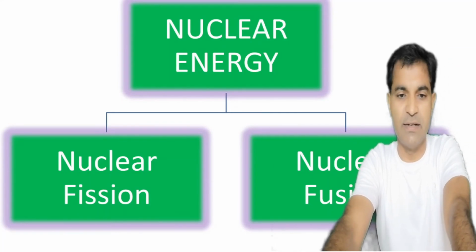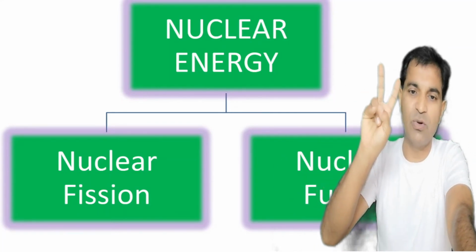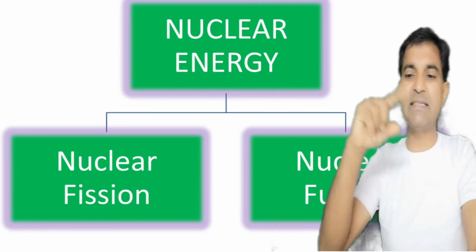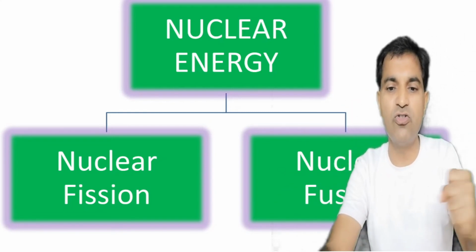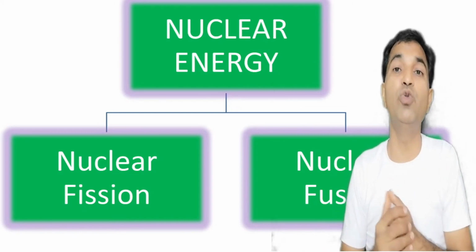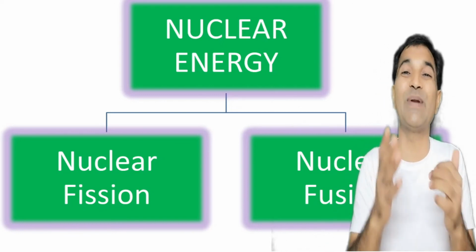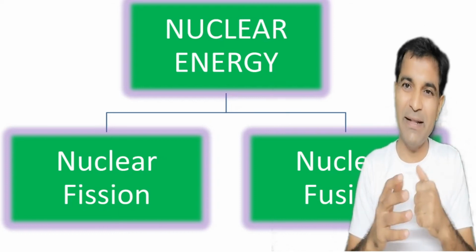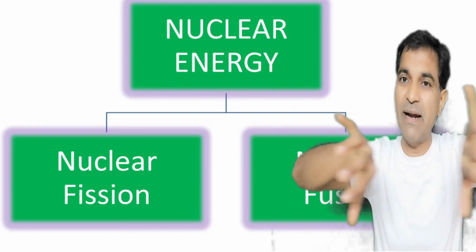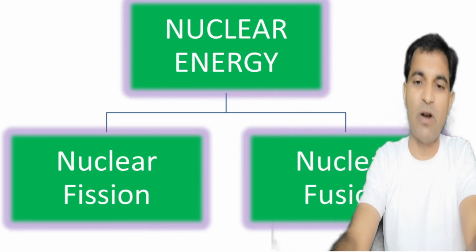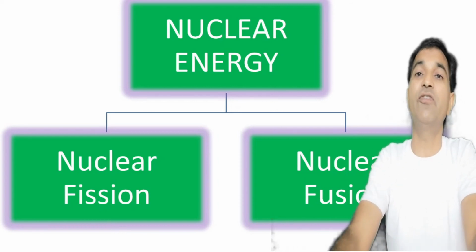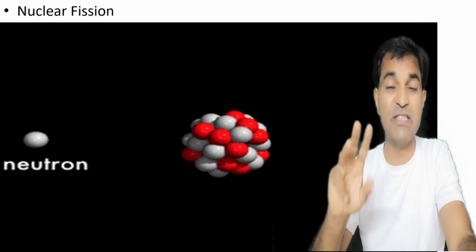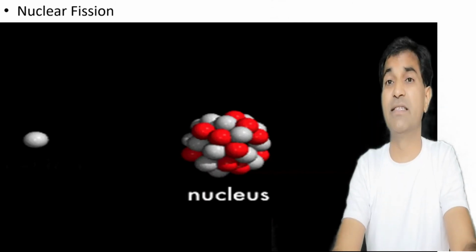Now what is nuclear energy? Actually, we have two types of nuclear energy, nuclear fission and nuclear fusion. In the case of nuclear fission, a slow moving neutron strikes uranium-235, then it will break down into smaller fragments like barium and krypton, right? And then it will lead to the production of 3 neutrons as well as a large amount of heat energy.